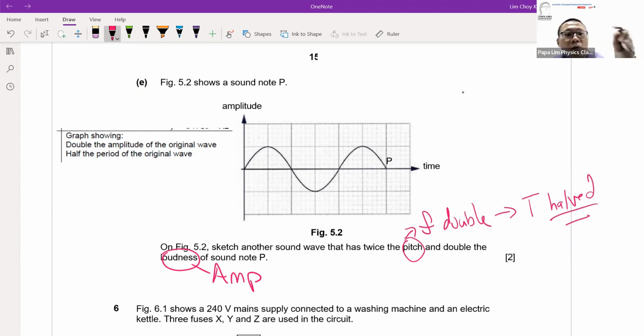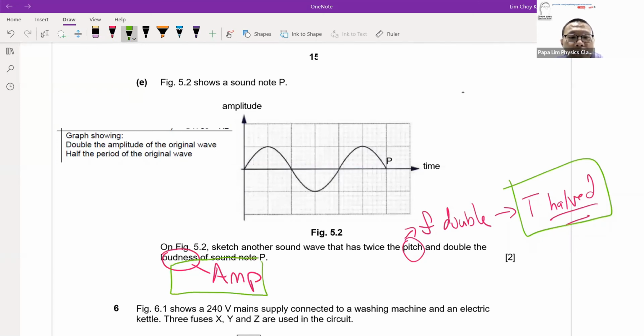So what we need to draw is a new wave whereby the period is half of the period of the current one. The amplitude is actually double. Let's say wave P is given there, one period is 4 big squares, the existing one. The new wave should be half of the original period, which should be 2 squares only. Amplitude wise is actually double.